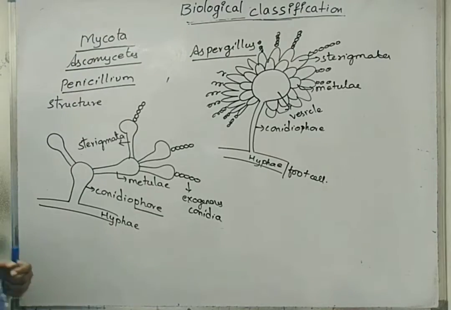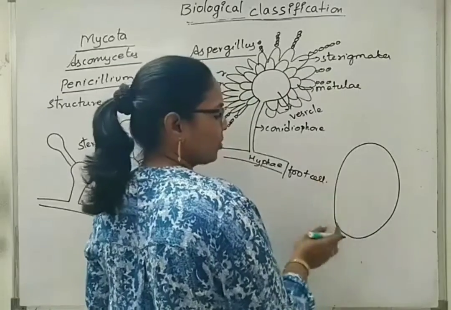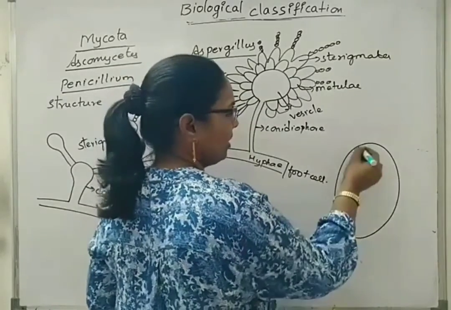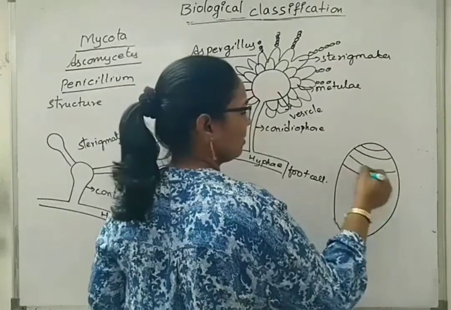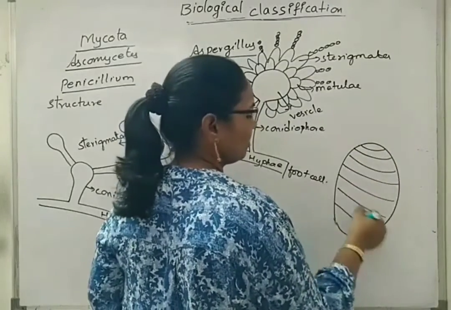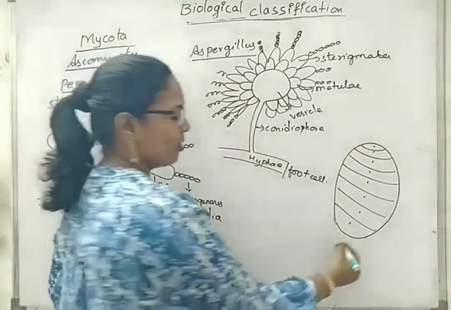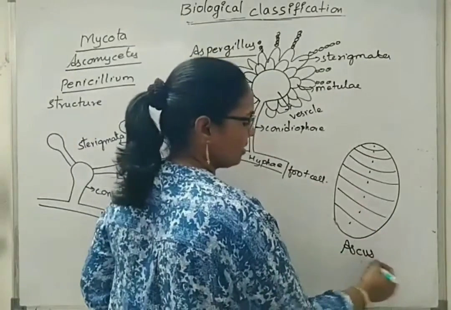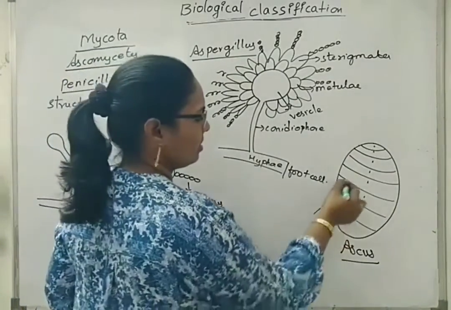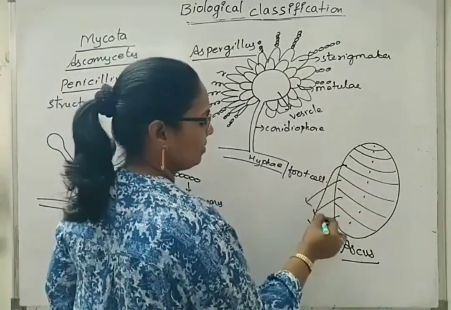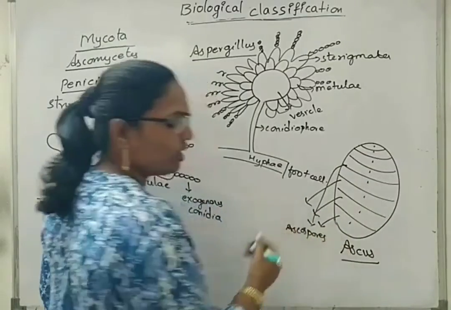And we have seen that an ascocarp bears 4 to 8 ascospores; 8 ascospores, so we can call it an ascus, bearing many ascospores.